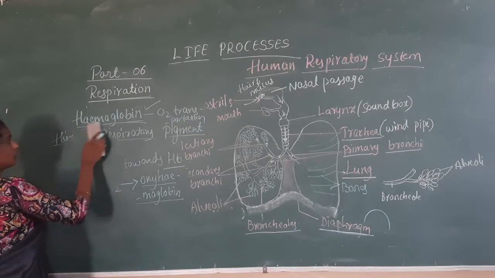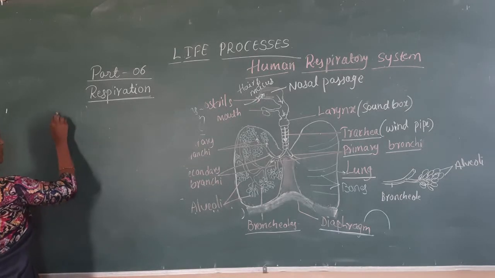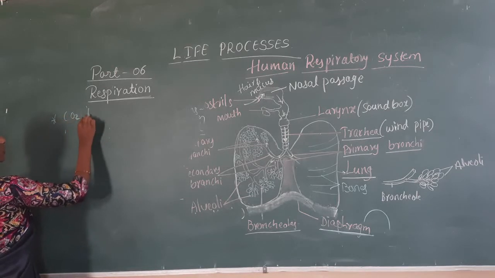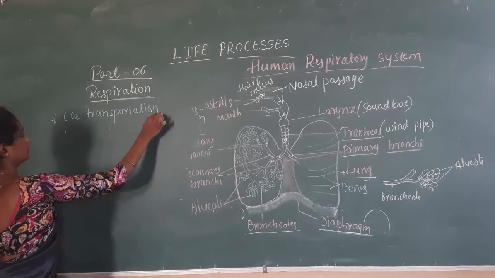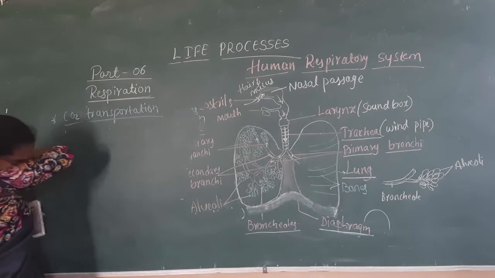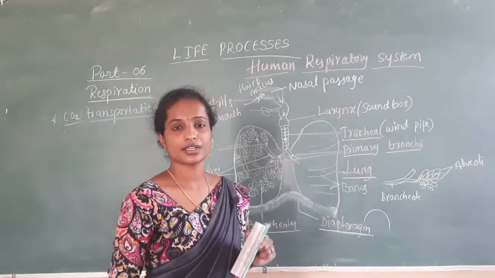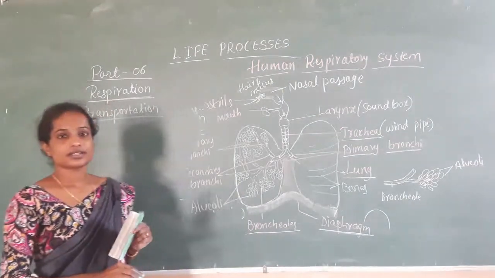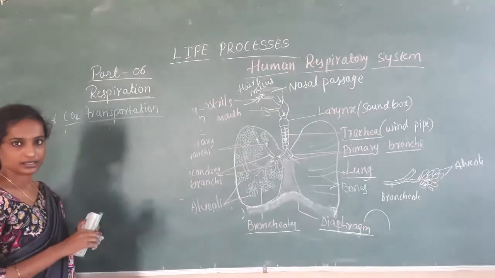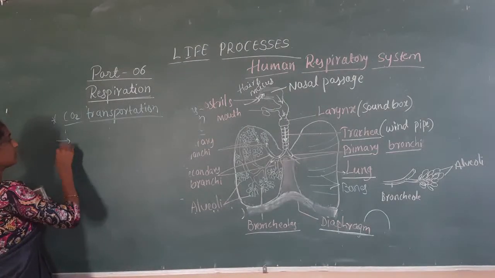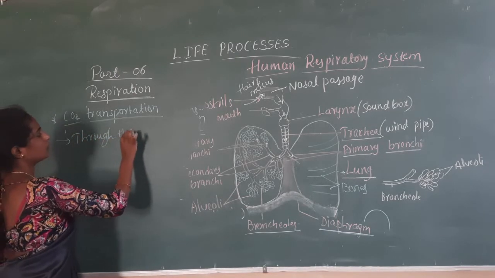Then how does carbon dioxide transportation take place in humans? CO2 transportation, carbon dioxide transportation. Carbon dioxide will be more in the deoxygenated blood. So this carbon dioxide from the tissue level is transported to the lungs. This carbon dioxide will be transported through the blood plasma.